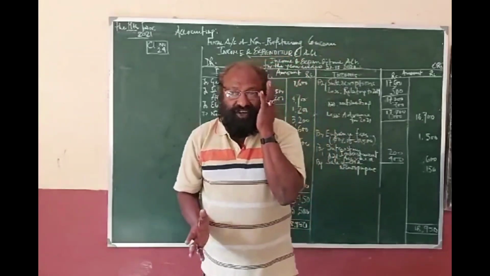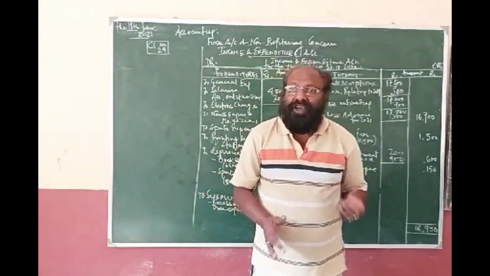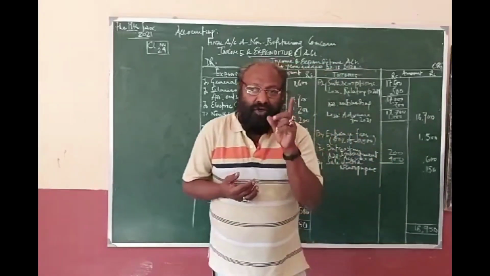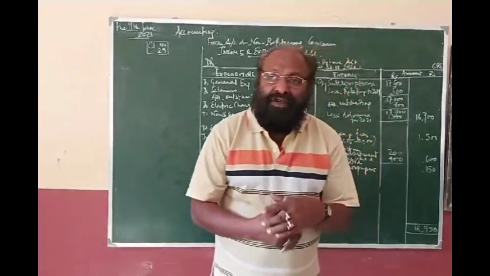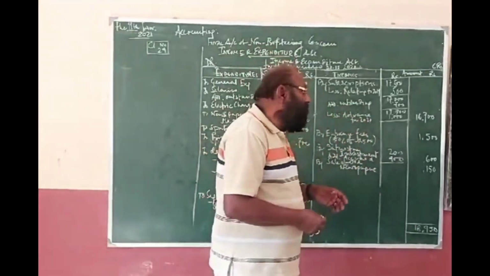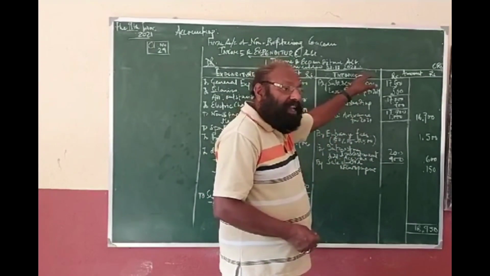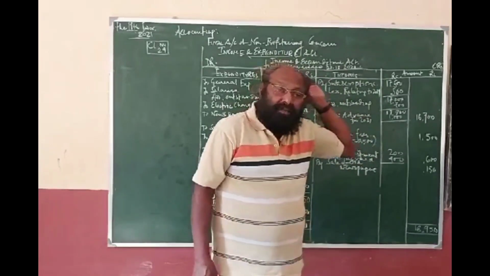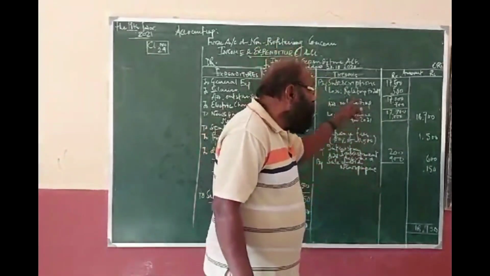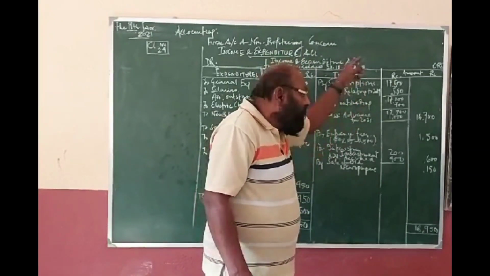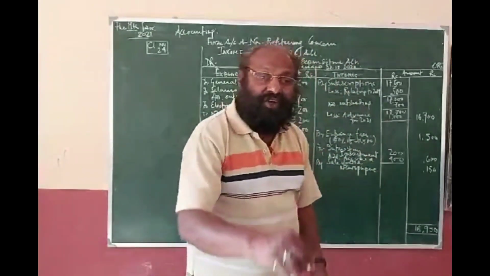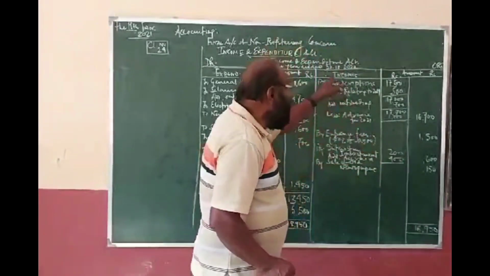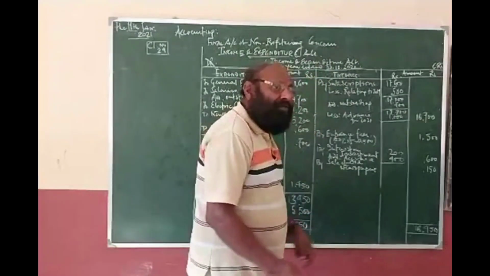Income and expenditure account is a statement of all the revenue items, all the nominal items. In the profit and loss account, we have credited all the incomes and gains and debited all the expenses and losses. With the same logic and pro forma, we will prepare the income and expenditure account.